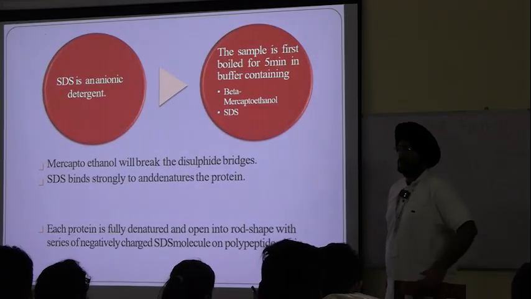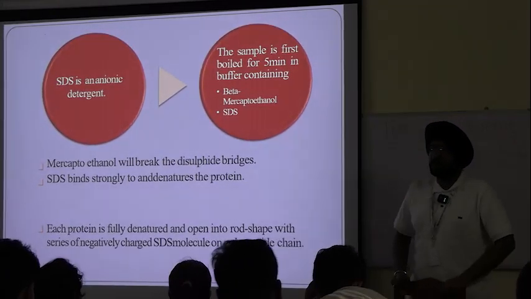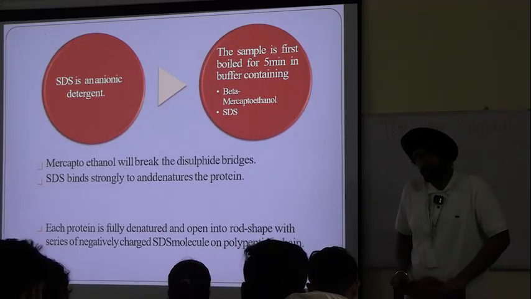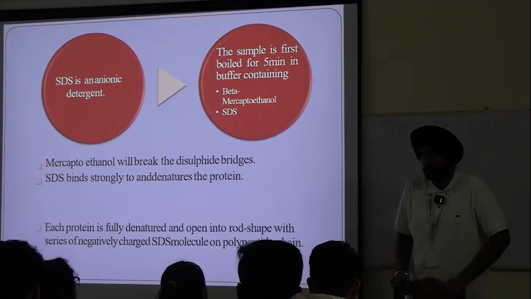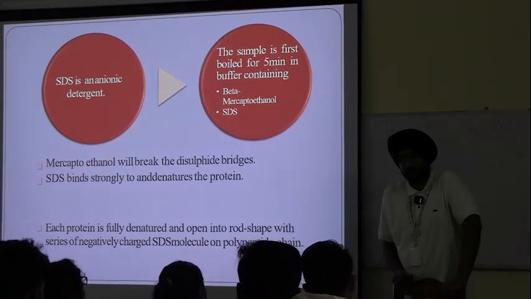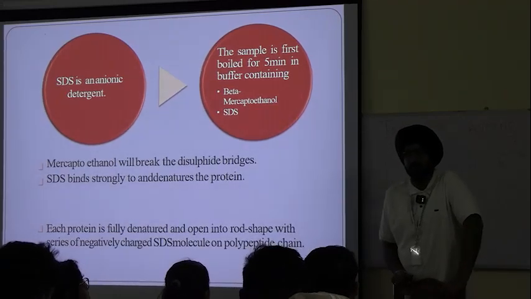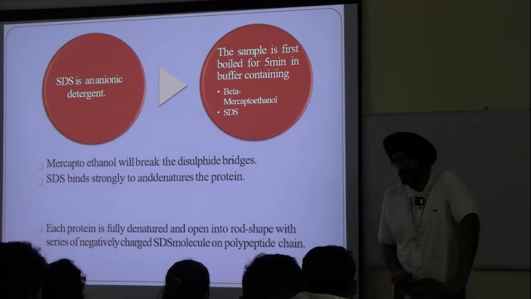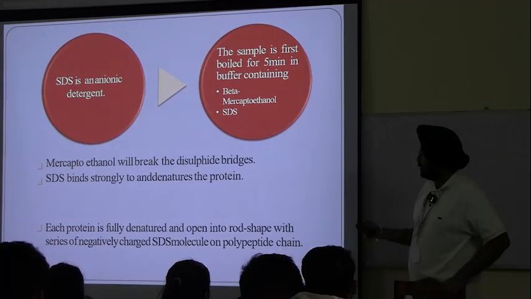Now, what kind of bonds do you find in proteins? One important bond, disulfide bonds. Disulfide bonds are required for maintaining the secondary, tertiary and quaternary structures.